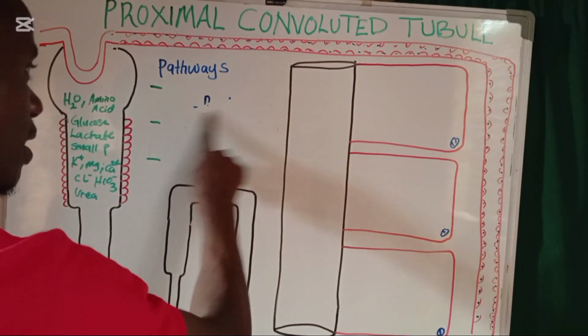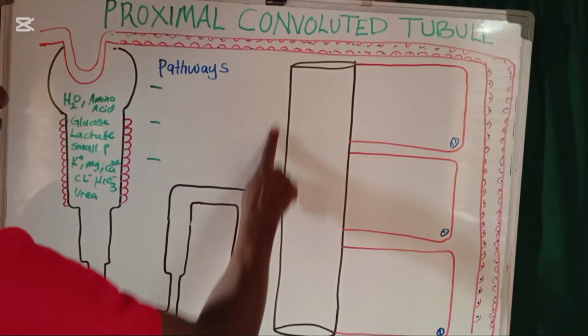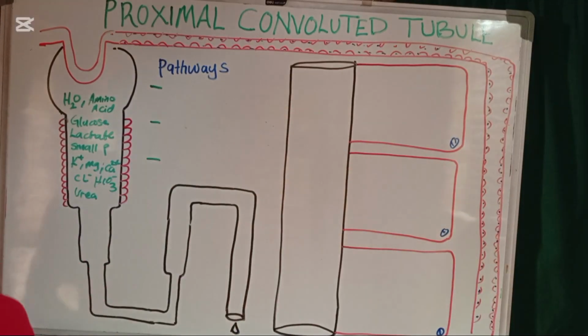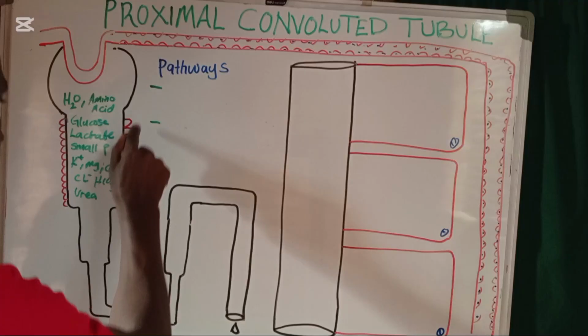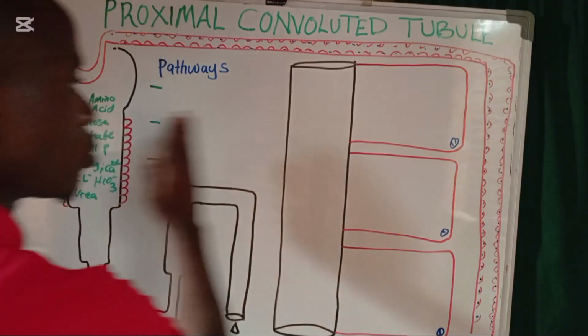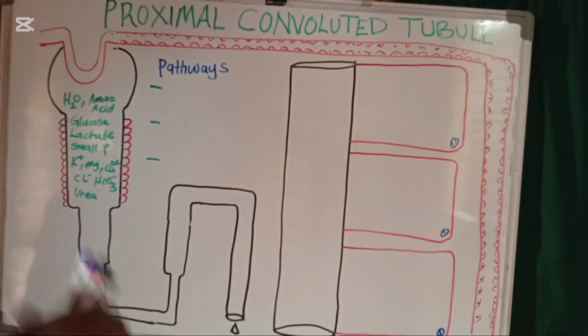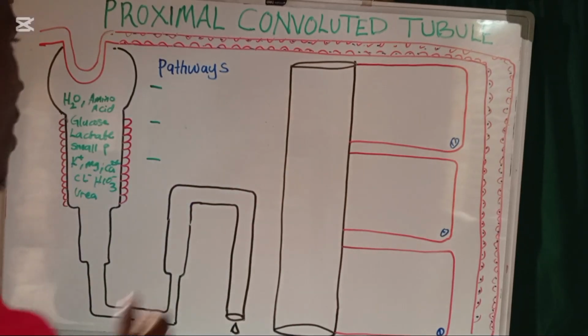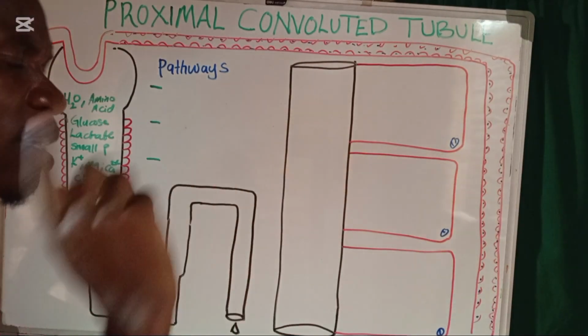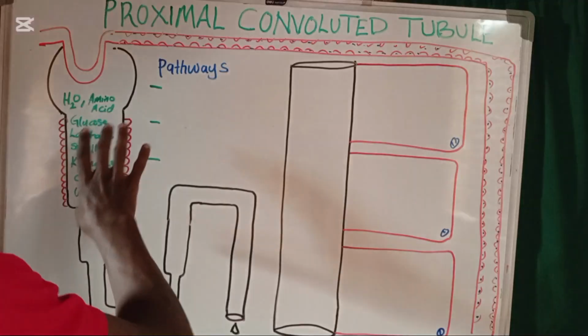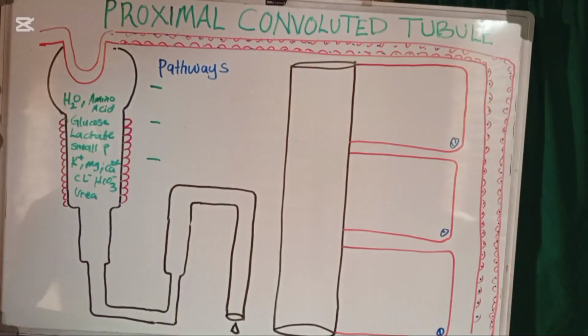What are these three ways? So now I'm going to cut a small portion here and zoom it, so we see exactly on a bigger interface what's going to be happening. But before that, we need to first know what the three pathways are through which these substances are going to be leaving into the peritubular capillaries.